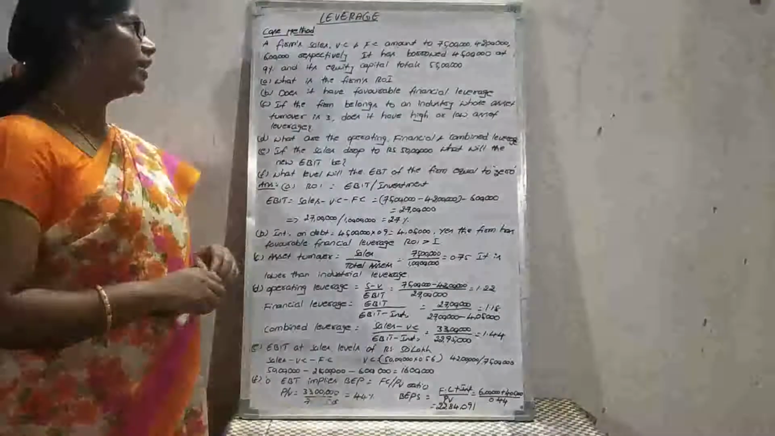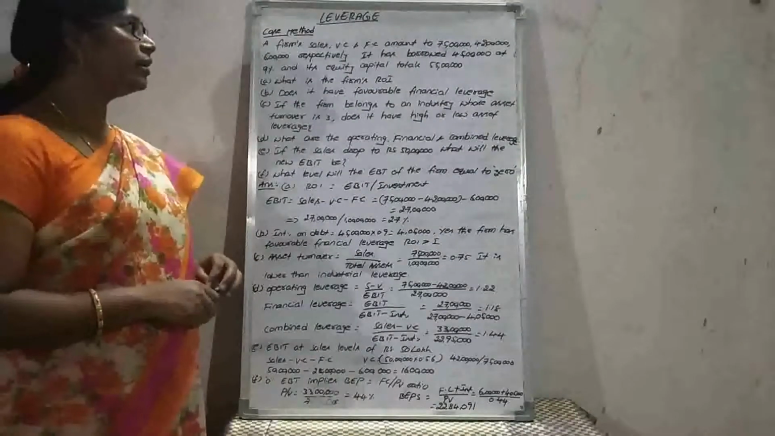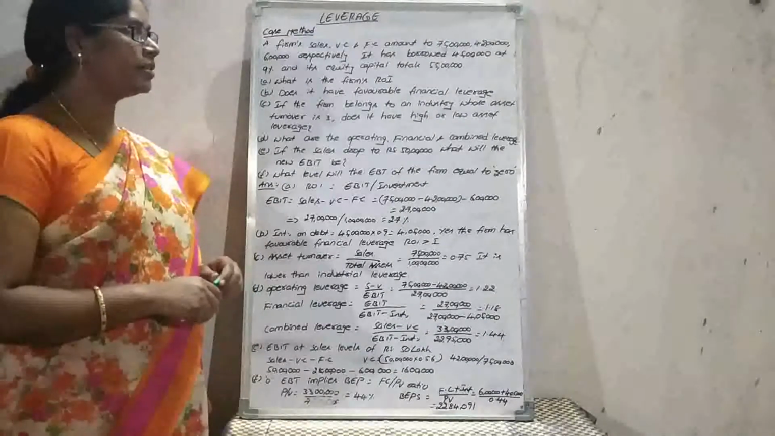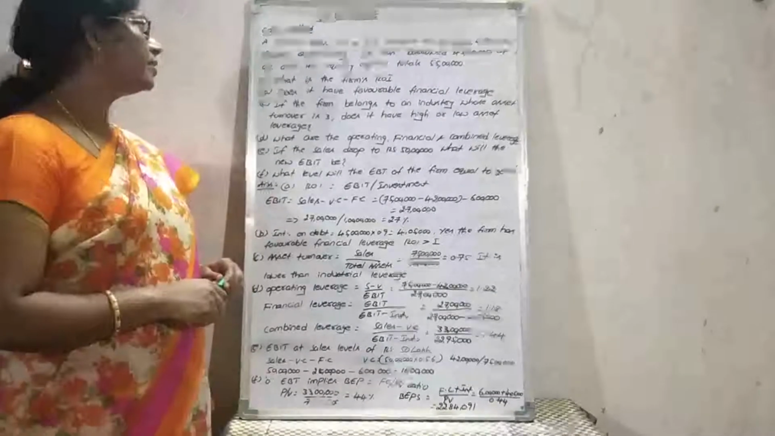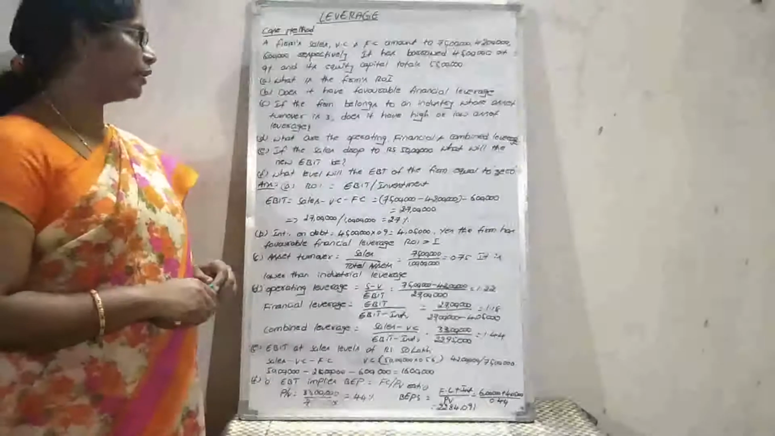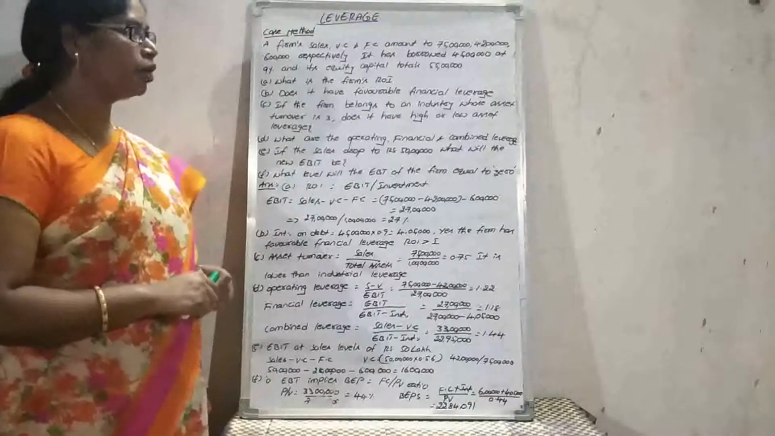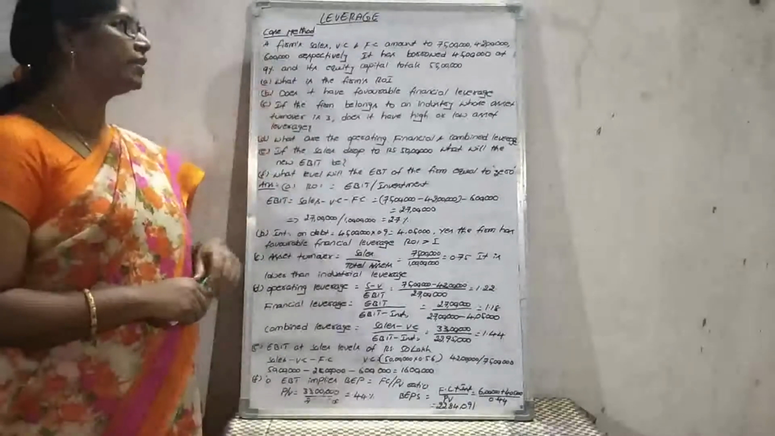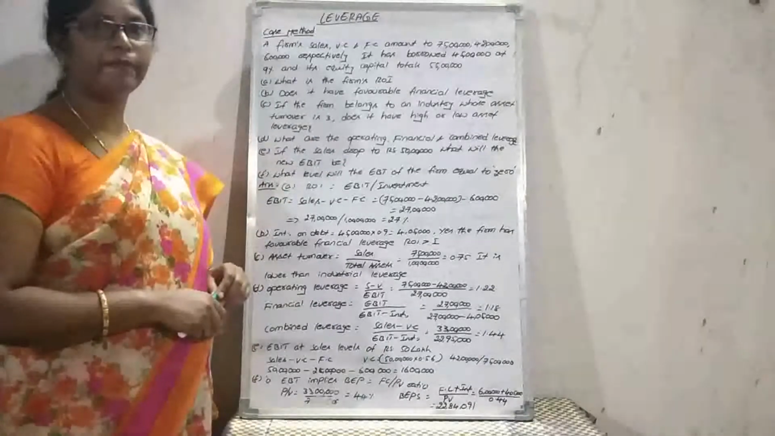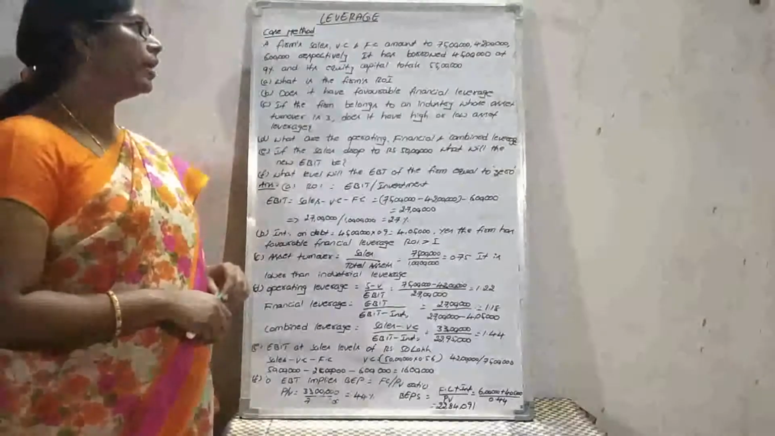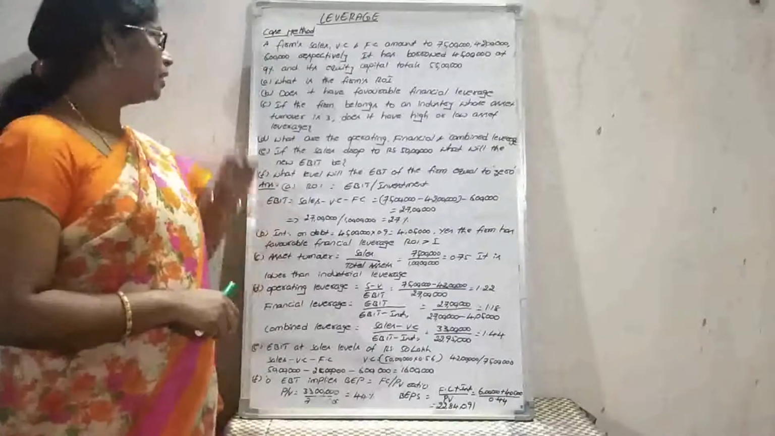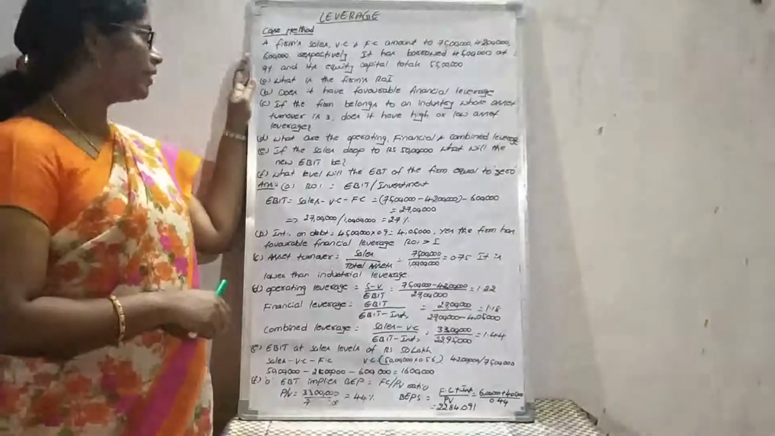A firm has sales, variable cost and fixed cost amounting to 75 lakhs rupees, 42 lakhs rupees, and 6 lakhs rupees respectively. It has borrowed 45 lakhs at 9% and its equity capital totals 55 lakhs rupees. Means the total investment value is 1 crore. Here they have given some questions.